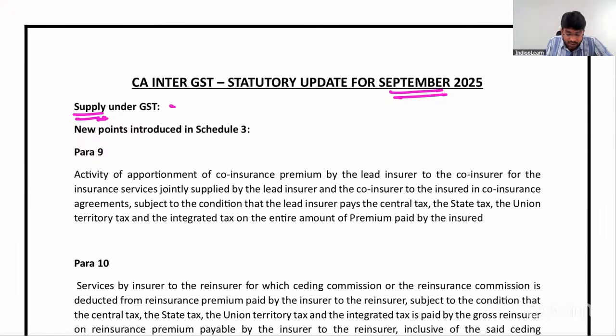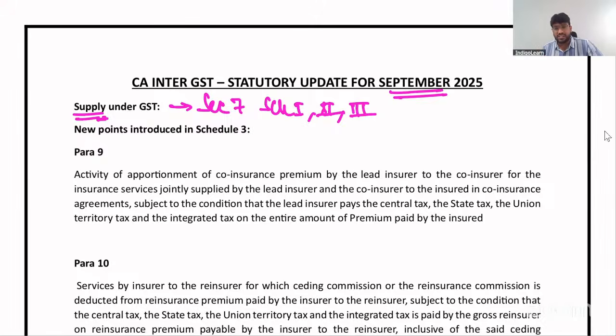As we all know, this concept of supply is dealt with by Section 7, and we have discussed Schedule 1, Schedule 2, and Schedule 3 during our lectures. Schedule 1 talks about transactions regarded as supply even though there is no consideration. Schedule 2 talks about what are regarded as supply of goods and what are regarded as supply of services. And finally, Schedule 3 talks about transactions which are neither regarded as supply of goods nor regarded as supply of services. Correct, right?